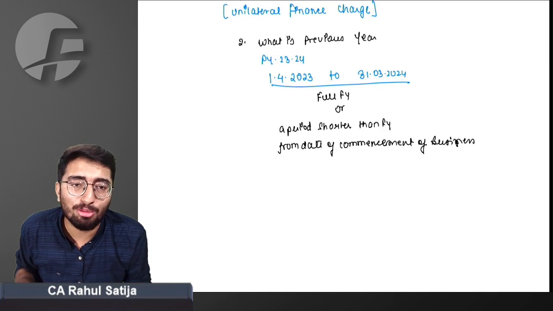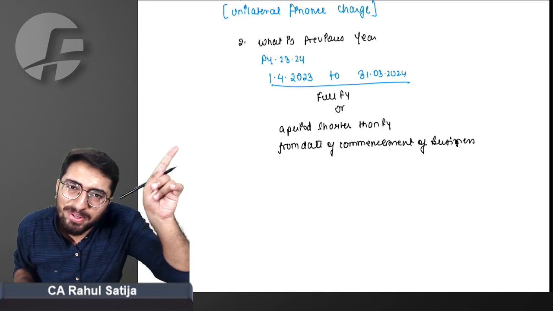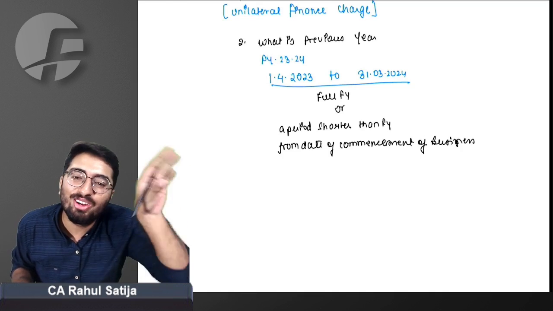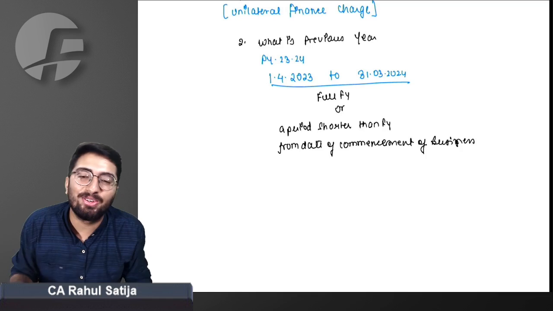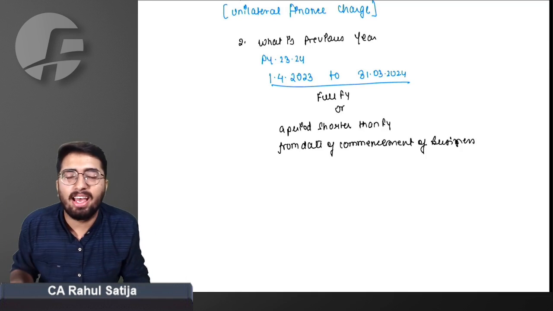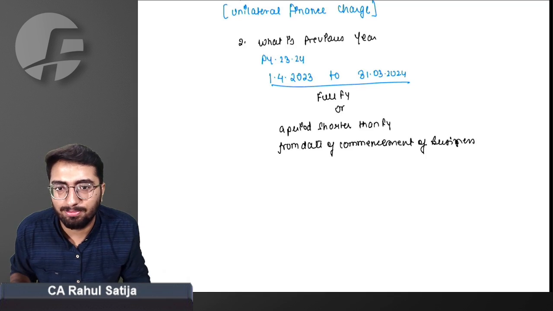Why do I want you to remember this thing? Because when I will be teaching you trust taxation, I will be referring to this, and at that time you will not remember anything. So I want you all to remember this part, that previous year can be shorter than a complete financial year.